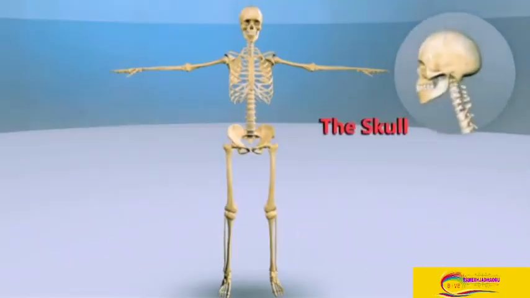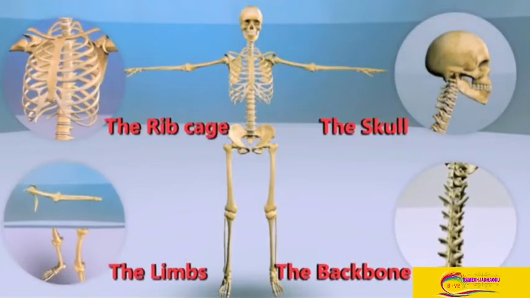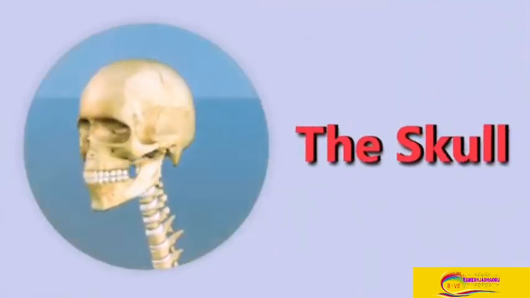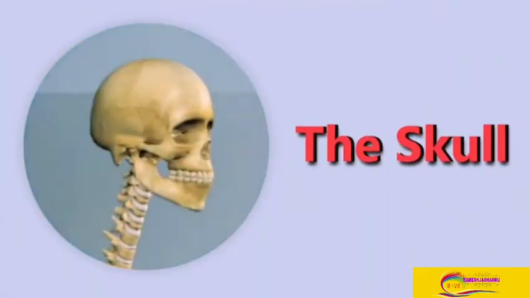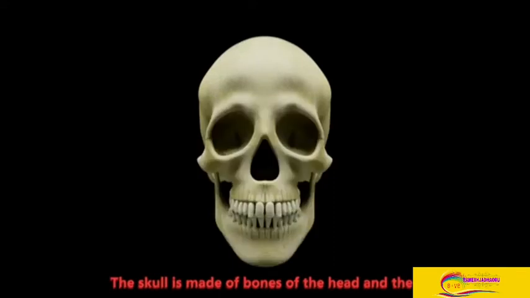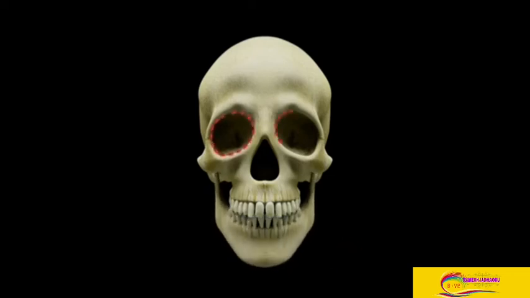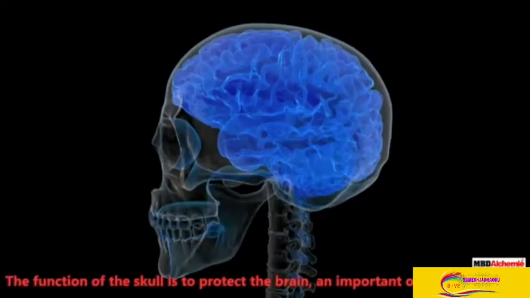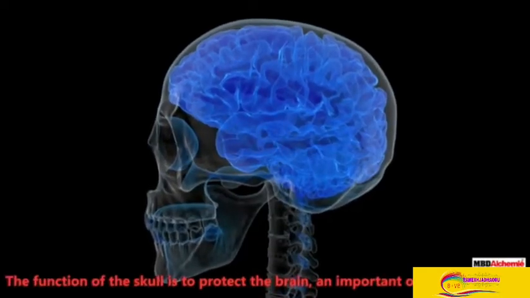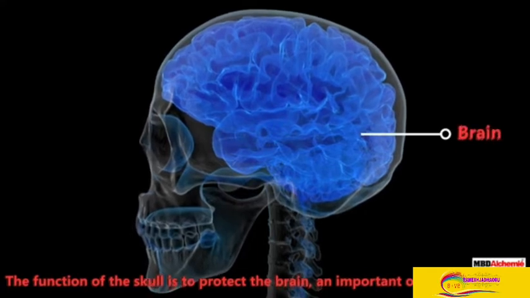Main parts: the skull, the backbone, the rib cage, and the limbs. Let us first learn about the skull. The skull is made of bones of the head and the face. All the bones of the skull are immovable except the jaw. There are depressions or holes in the skull for eyes and nose. The function of the skull is to protect an important organ of the body, which is the brain.